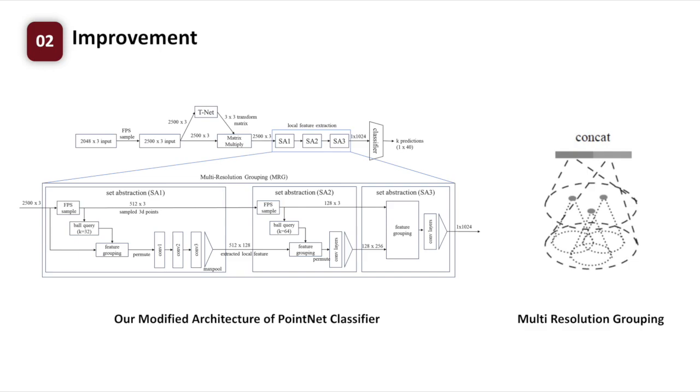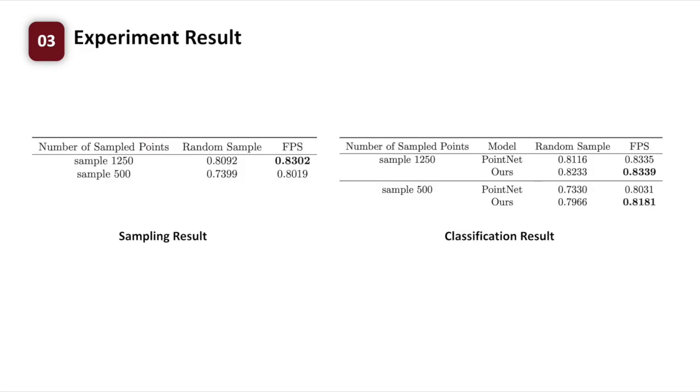In our study, we modified the PointNet classifier architecture by replacing a layer with 3 set abstraction blocks. Each layer samples a subpoint set and combines the local features using MRG. This modification improves classification accuracy and reduces computational costs by reducing the number of 3D points through set abstraction block implementation. We conducted experiments using the PointNet classifier, sampling 1,250 out of 2,048 3D points for training.